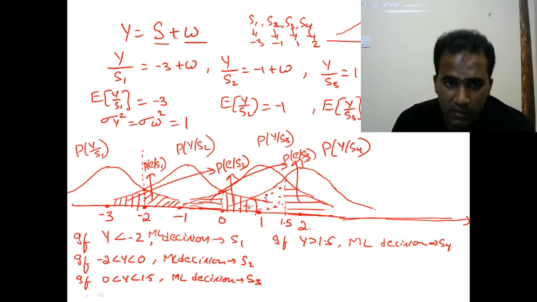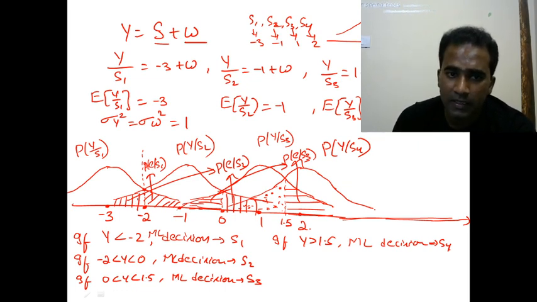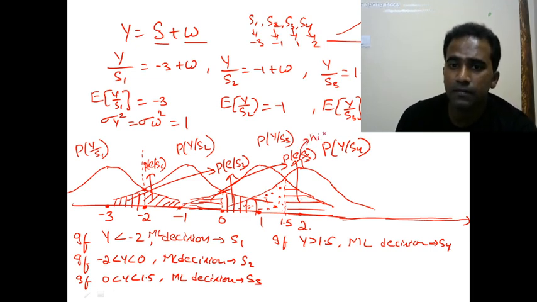So among all the areas, this is the only area for probability of error given S1, and this area plus this area will give you probability of error given S2, and this big area and this area will give you probability of error given S3. Probability of error given S4 is only this area. So if you compare all the probability of error areas, probability of error given S3 is highest.